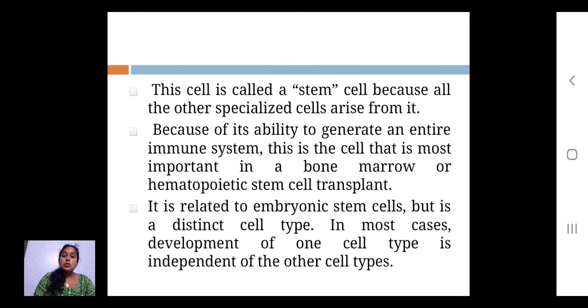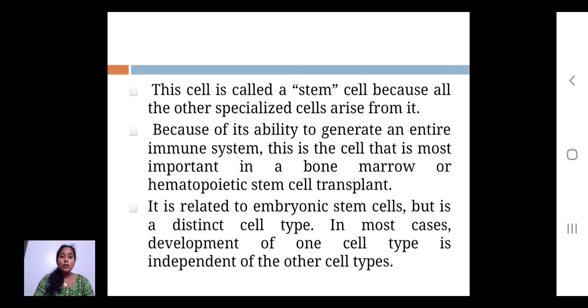The cell is also called a stem cell because all other specialized cells arise from it. We said the stem cells, or hematopoietic stem cells, are blood forming stem cells. Why are they formed? The formation takes place to help protect the body, that is, to take part in the defense system or the immune system. Because of its ability to generate the entire immune system, this is the most important cell in a bone marrow or hematopoietic stem cell transplant.